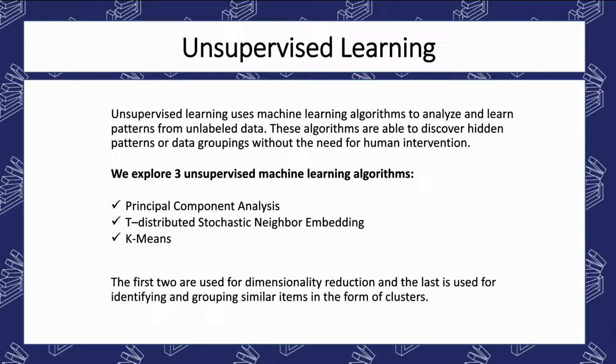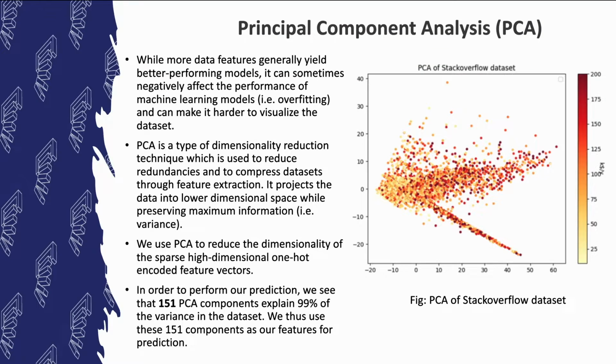Unsupervised learning uses machine learning algorithms to analyze and learn patterns from unlabeled data. We explore three unsupervised machine learning algorithms: principal component analysis, T-distributed stochastic neighbor embedding, and K-means. PCA is a type of dimensionality reduction technique which is used to reduce redundancies or to compress a dataset through feature extraction. It projects the data into a lower dimensional space while preserving maximum variance. We see that 151 PCA components explain 99% of the variance in our dataset.